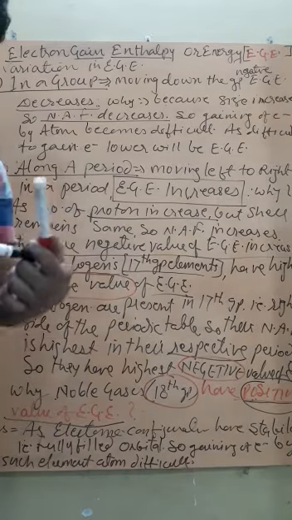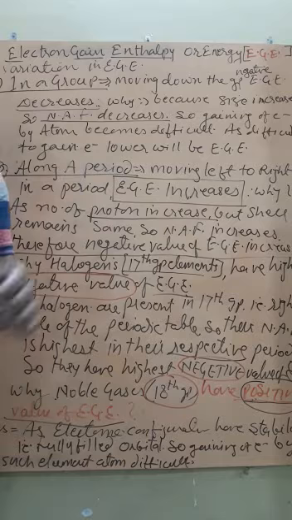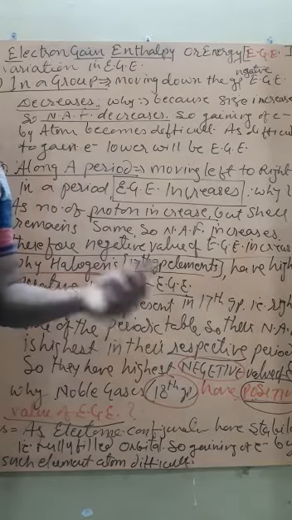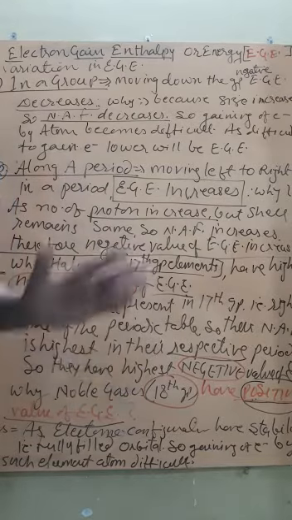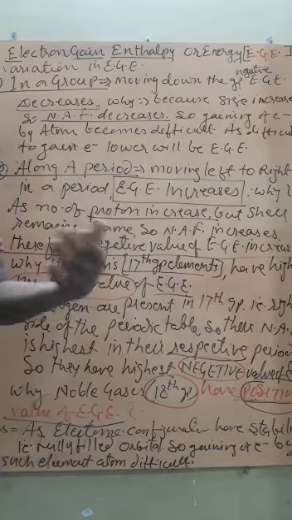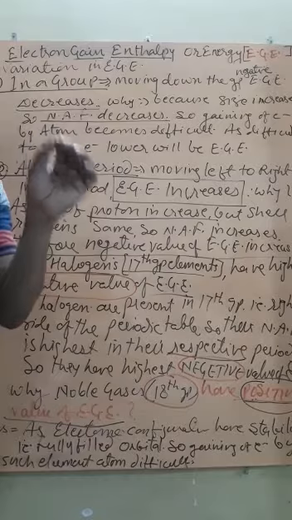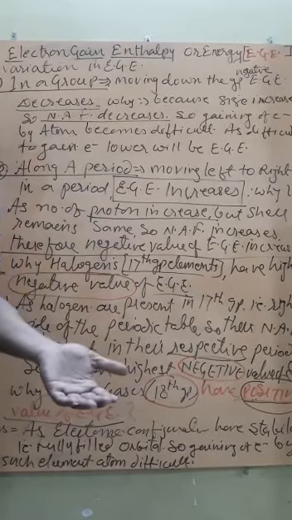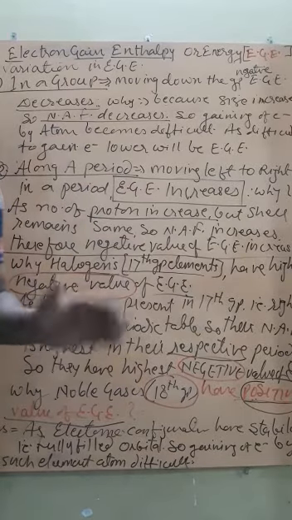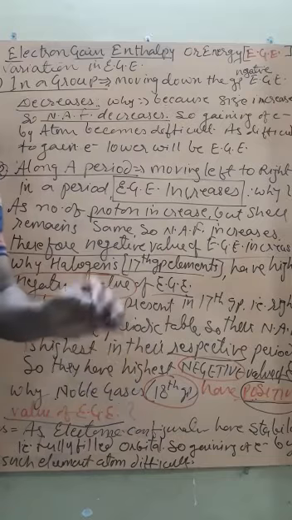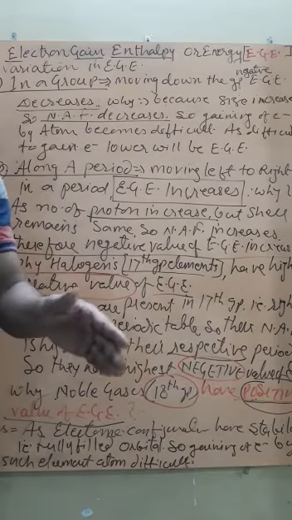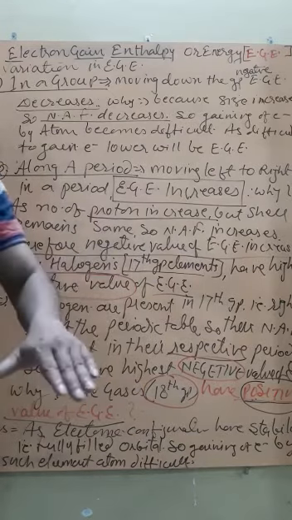The reason is that, being 18th group elements, they have a complete configuration, that is a stable configuration, a fully filled configuration. If there is a fully filled configuration, that means the atom is already stable. Are you getting? Student, you should know why electrons are released or gained.